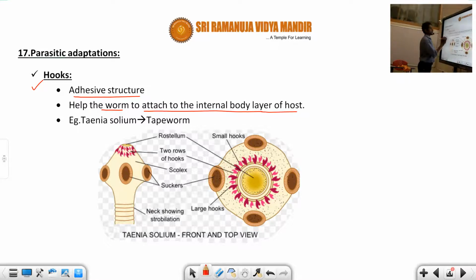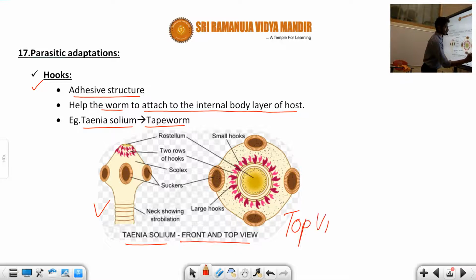You can see here Taenia solium, known as the tapeworm, in a diagram showing the front and top view.